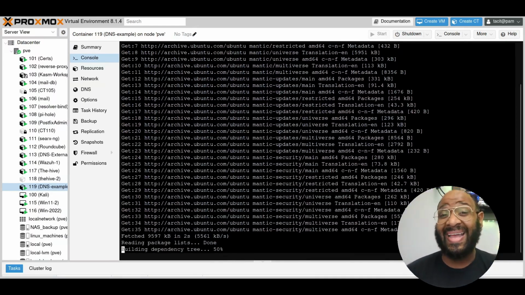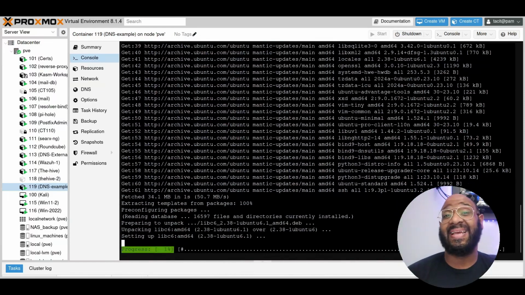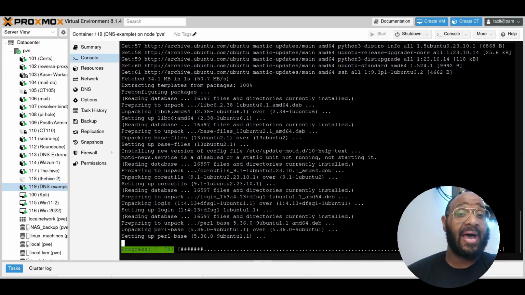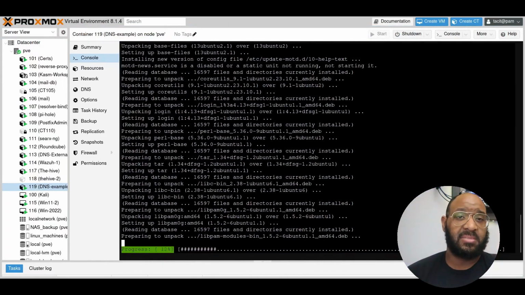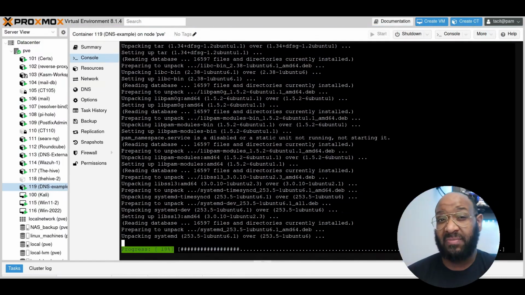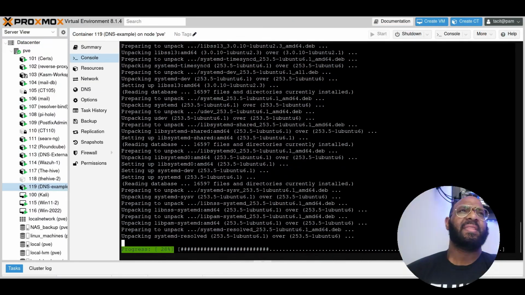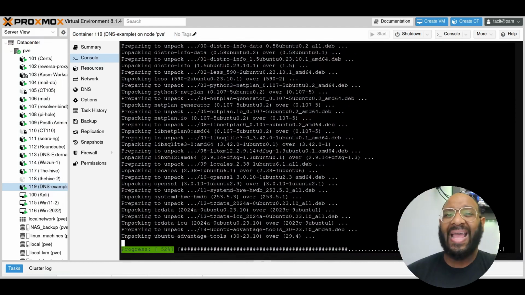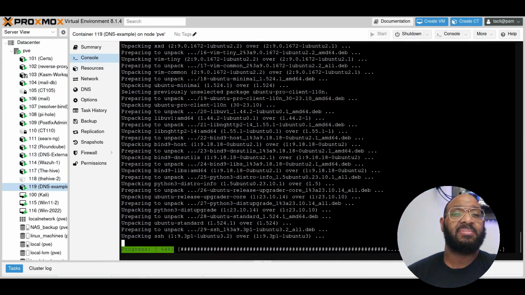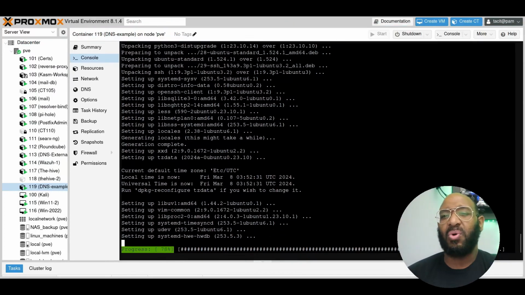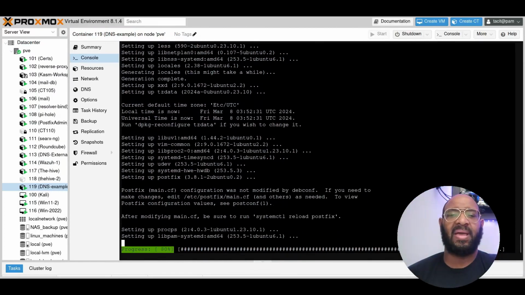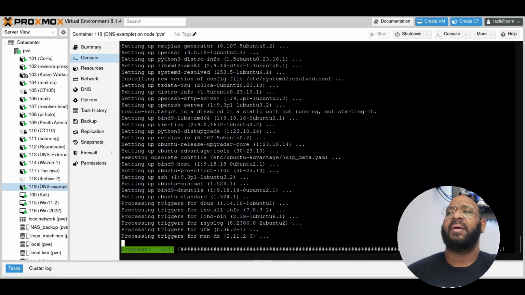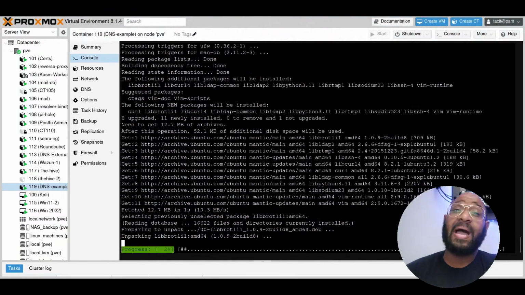Now we are going to go with BIND 9 to do our DNS server setup. Now BIND 9 is one of the many DNS options you have out there. There are some people who enjoy Unbound. I know as a part of a lot of open source projects, such as I think pfSense and OPNsense, they both use Unbound. So it's a popular one. I just did not get comfortable with that in time to put a video out for it. I do want to do more videos in the future using stuff like Unbound or even CoreDNS, which is a Go-based library for DNS. But BIND works, and it's probably the most popular one.